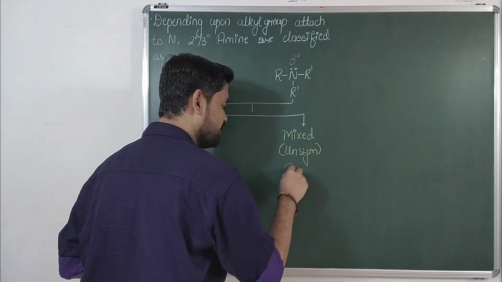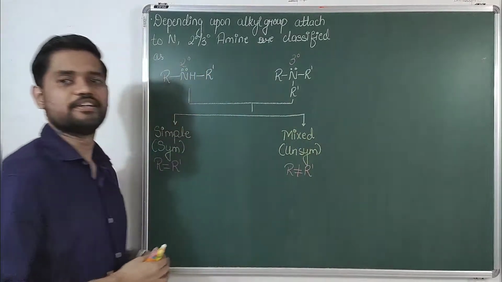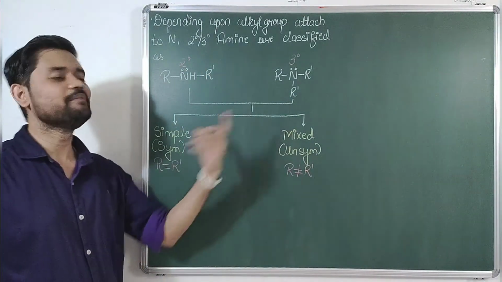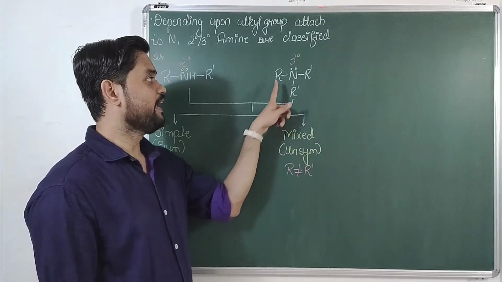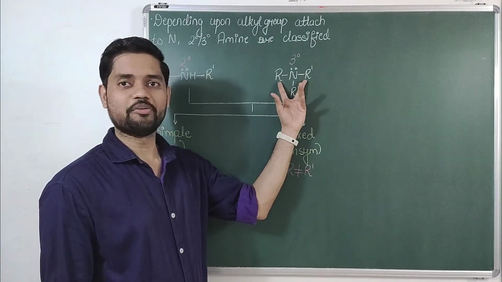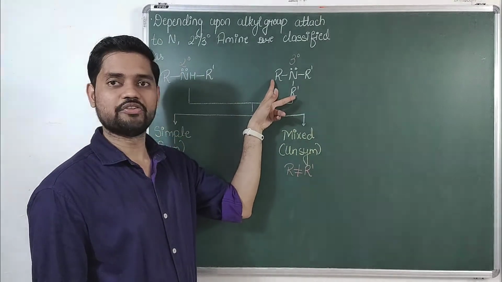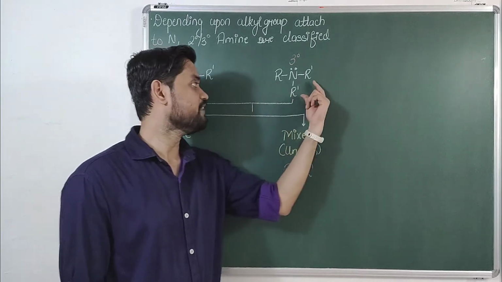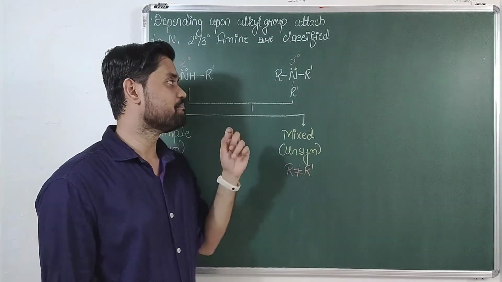If R is not equal to R dash, then it will be a mixed amine. I'll highlight one important thing over here. This R and this R should not be equal for an unsymmetrical amine. Even this R dash should not be equal to each other. So basically for mixed amine,